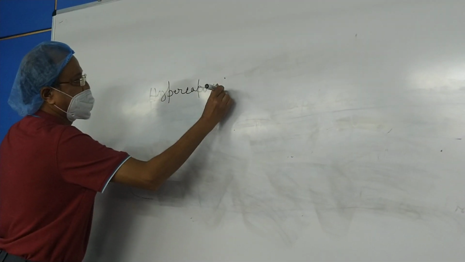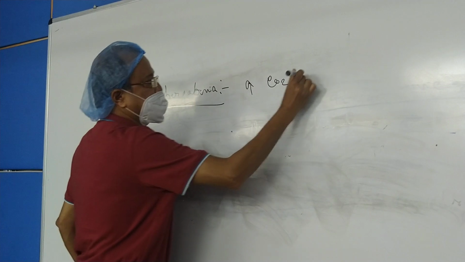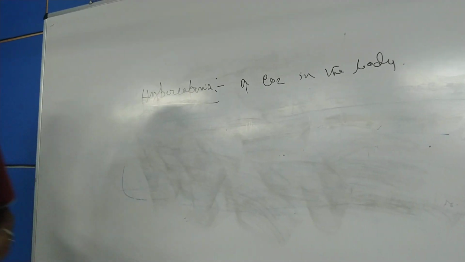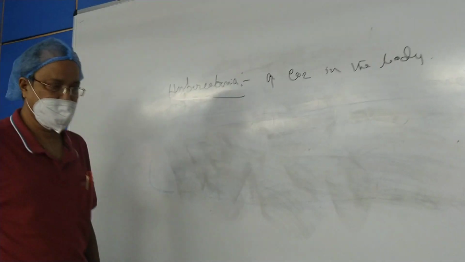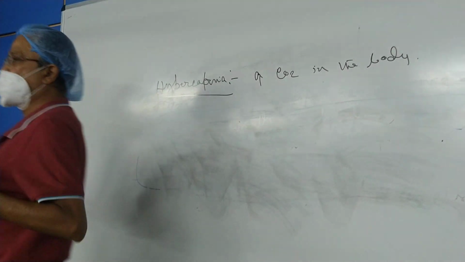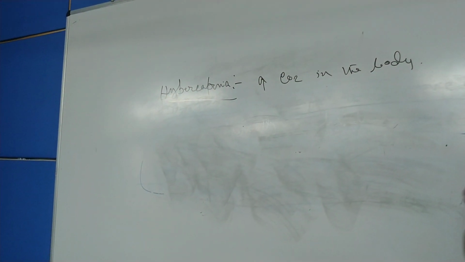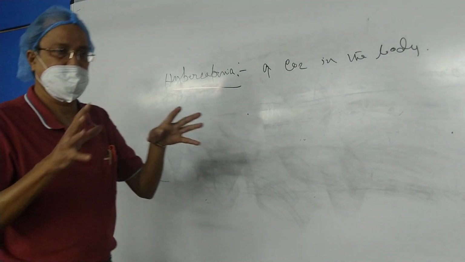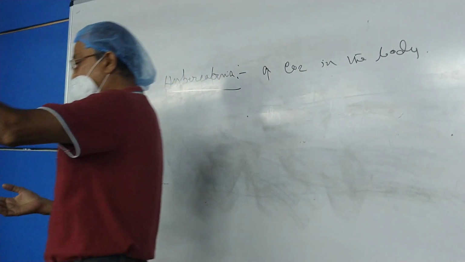Hypercapnia. What is hypercapnia? Increased carbon dioxide in the body. In which condition may hypercapnia happen? If there is ventilatory failure, that is, if the expansion of the chest wall and the expansion of the lungs fail to occur properly, then in spite of the greatest effort, there must be retention of some amount of carbon dioxide produced as a result of metabolism in the system.